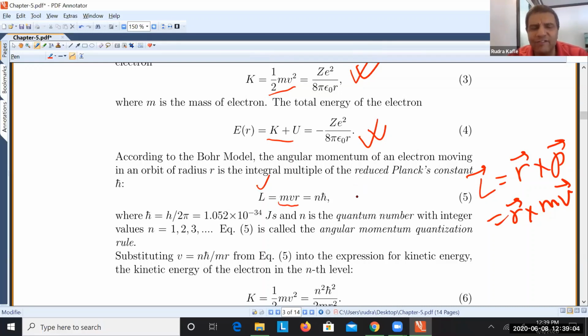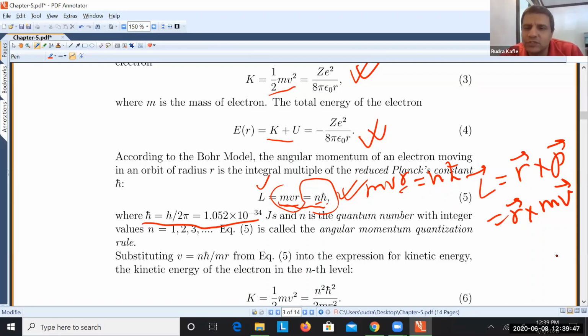So what he gave is that this angular momentum is an integral multiple, n h bar, where h bar is called the reduced Planck constant, right? So only those orbits can be found which allow this angular momentum formula. That is, angular momentum of an electron is an integral multiple of the reduced Planck's constant, right? So mvr is equal to n h bar. So you can find r, right?